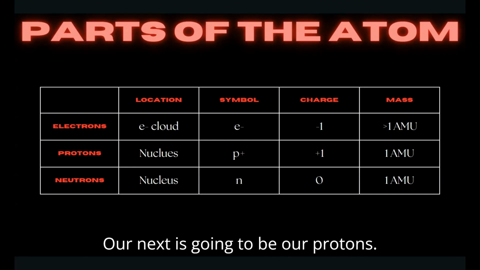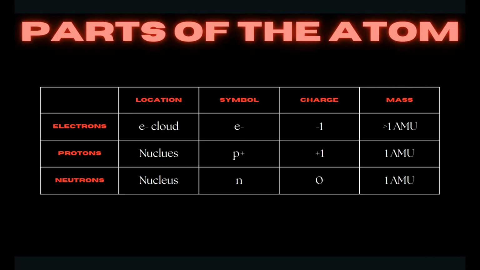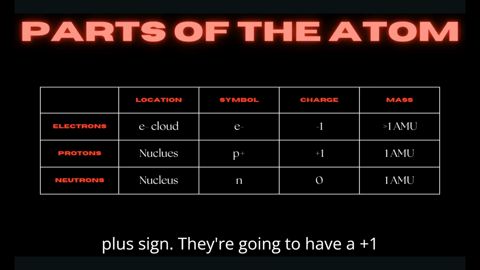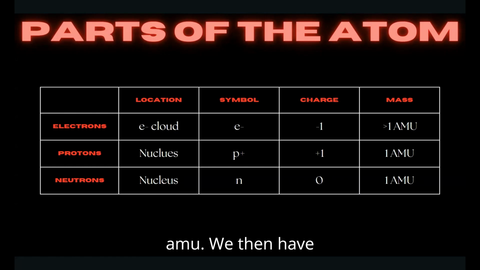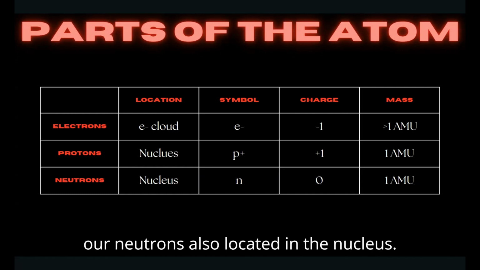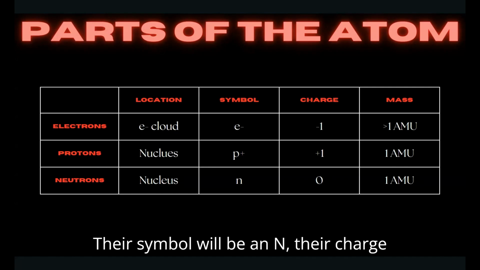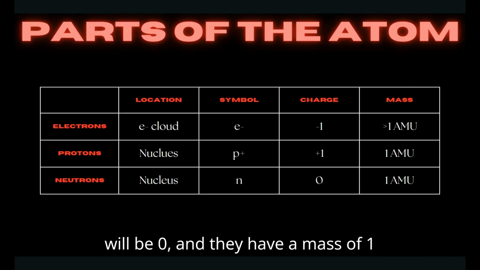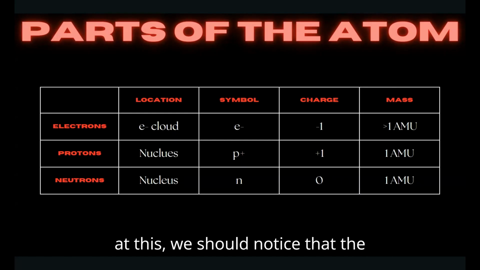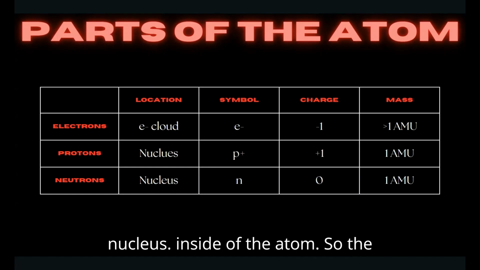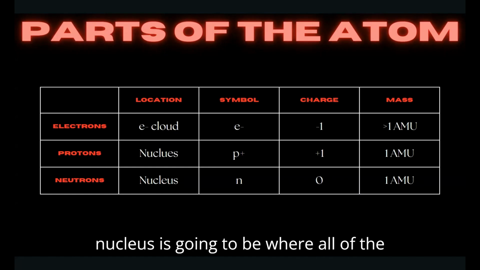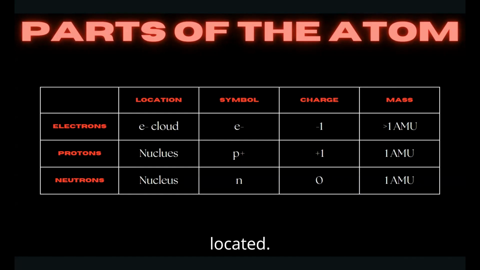Our next particle is the proton. Protons are found in the nucleus. Their symbol is a p with a plus sign. They have a positive 1 charge, and they have a mass of 1 AMU. We then have our neutrons, also located in the nucleus. Their symbol is an n, their charge is 0, and they have a mass of 1 AMU as well. If we take a look at this, we should notice that the majority of the mass comes from the nucleus inside of the atom. So the nucleus is where all of the mass in the atom is really located.